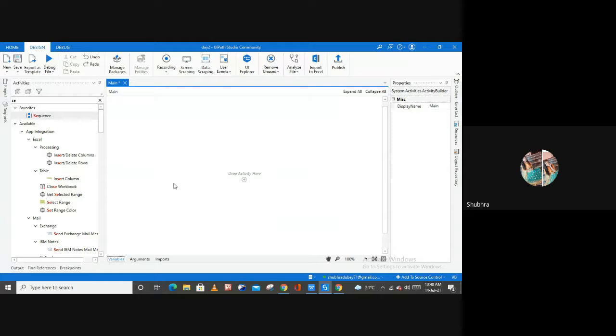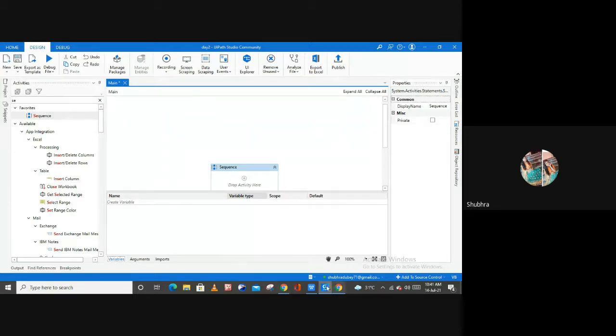To create a variable, the first thing you have to do is select any activity for your process. The very simple activity I'm going to select here is the sequence. I used a sequence in my designer panel. And now let me open my variable panel again, and as you can see, now I can create a variable because I have selected my activity here.